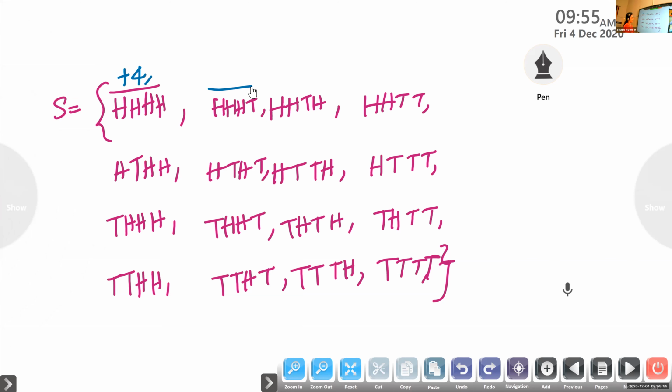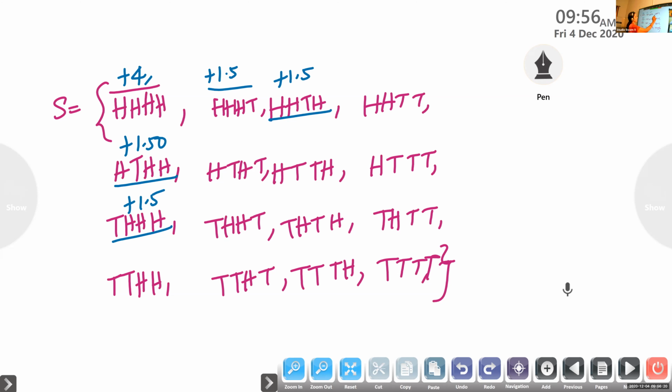What about the next case? 3 head and 1 tail. Plus 1.5, isn't it? Whenever we have 3 head, we can write the same. Plus 1.5. Is it correct, children?